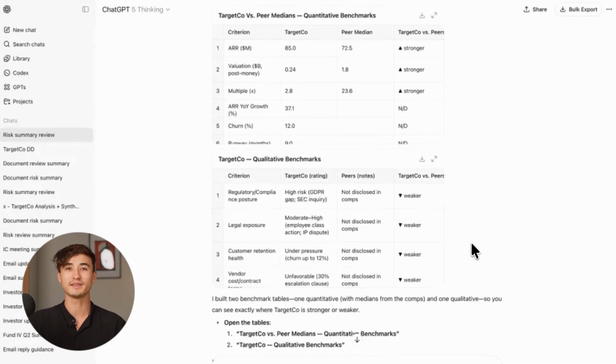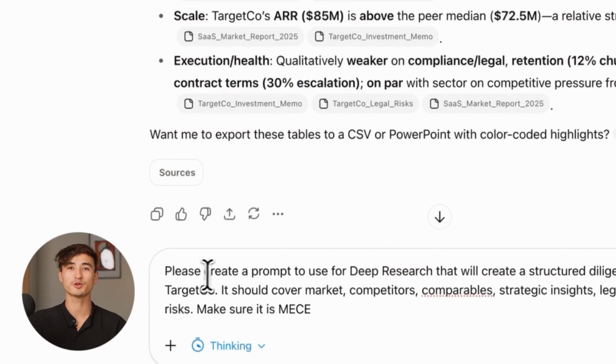To continue deepening this analysis, I'll now show you how to use the deep research function. This allows you to go beyond your uploaded documents and bring in richer market data, competitors, and industry risks, giving you a fuller picture to work with. When using deep research, I recommend you spend extra time and craft a great prompt. If you are in doubt of the quality of your prompt, you can simply ask the AI to create one that produces optimal output.